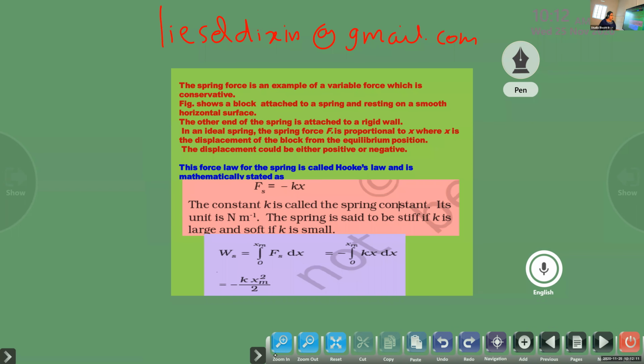Then we also learned how to represent it in terms of integration, since it is a variable force. Now imagine that the displacement is changing, and whether mechanical energy is conserved or not in this case. That is the next step we are moving on to.